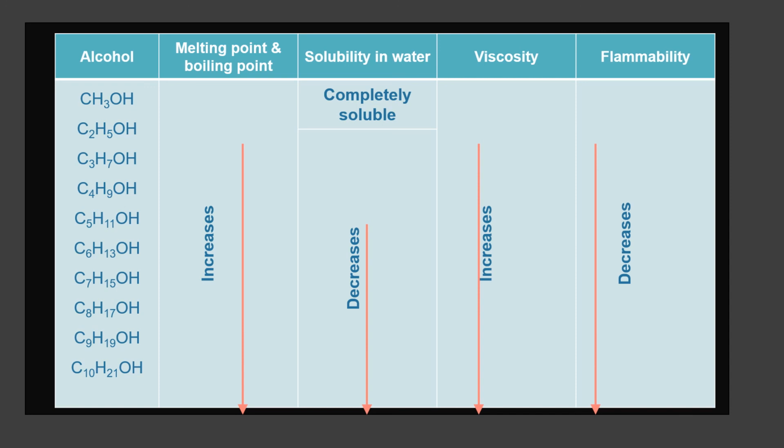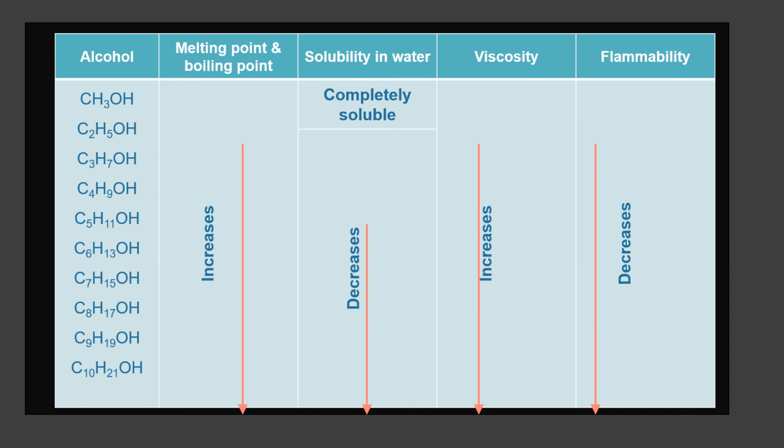Do you have any doubt from the topics you have learned? You now know how to draw alcohols like methanol, ethanol, propanol, butanol. You know the dot and cross diagrams of all these, right?